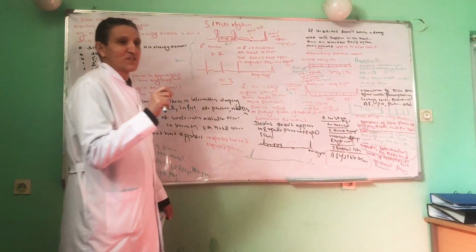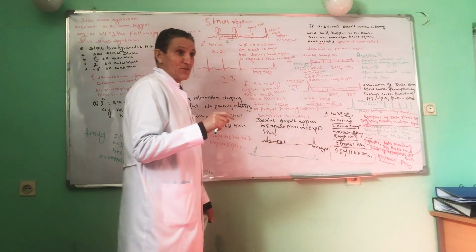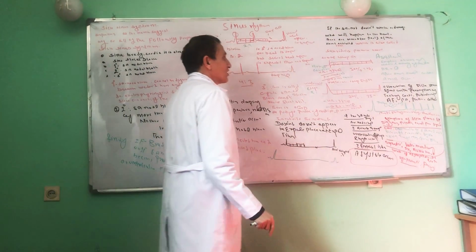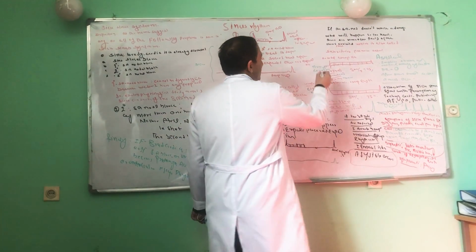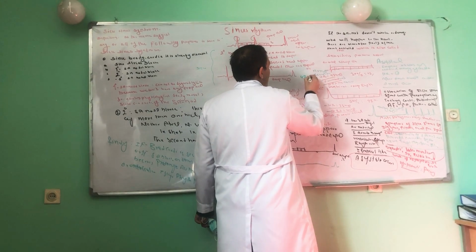For example, if the SA node is damaged, the second part is the AV node. The AV node is electrically activated. And how should I distinguish this AV nodal rhythm from normal sinus rhythm? The criteria for AV nodal escape rhythm: the heart rate will be 43 beats per minute.